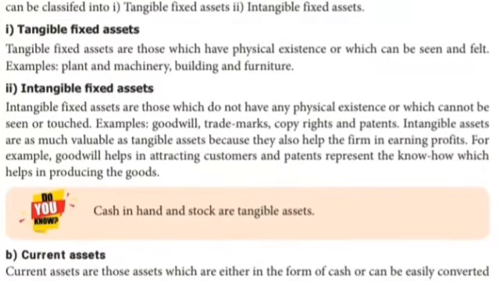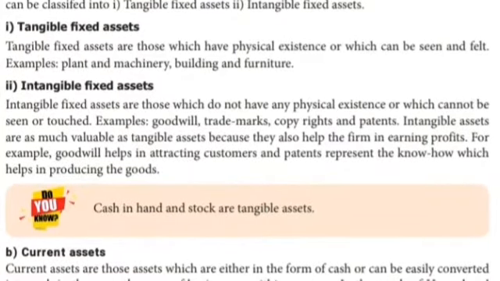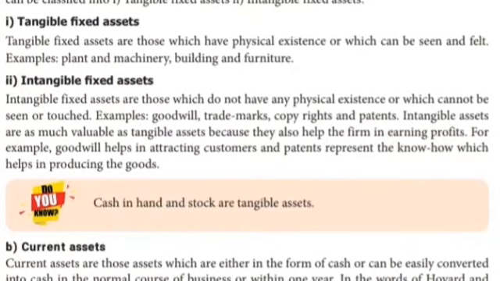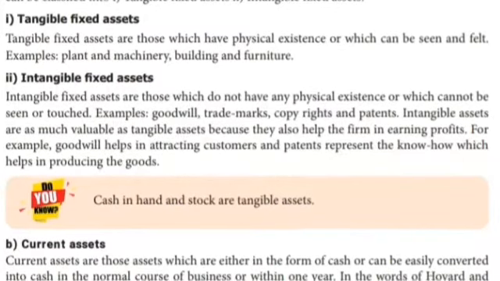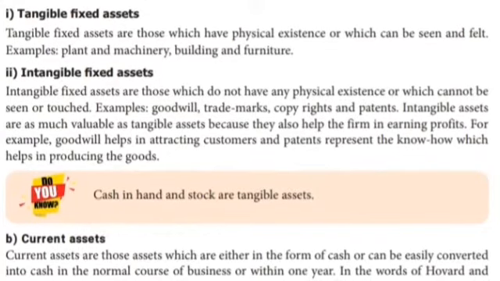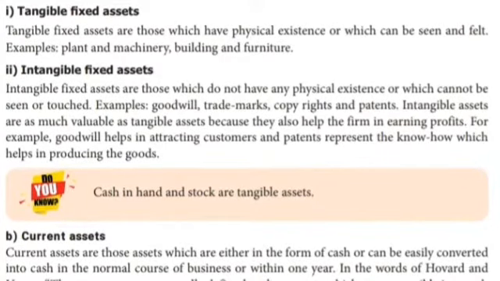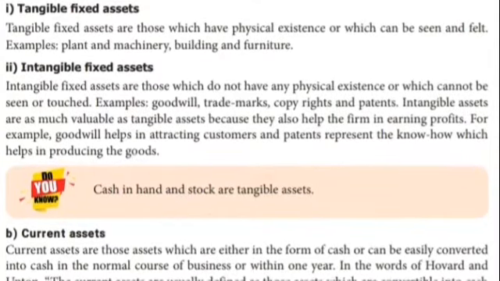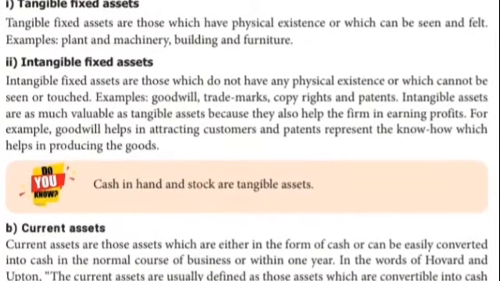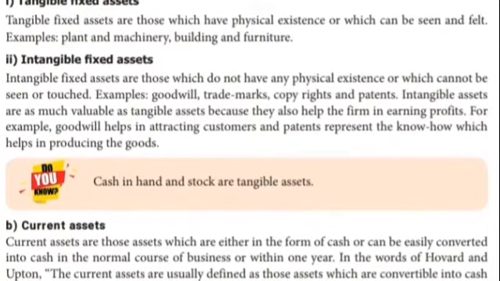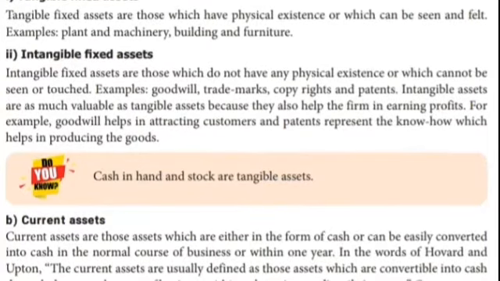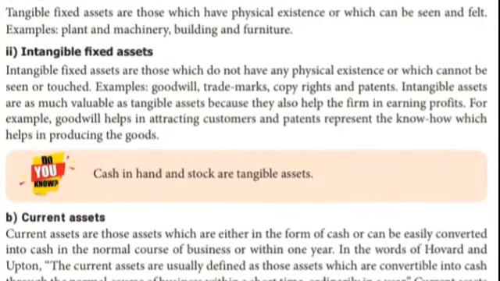Next, current assets. So first of all, fixed assets can be classified into two: tangible and intangible. Next one, current assets. Current assets are those assets which are either in the form of cash or can be easily converted into cash in the normal course of business within 1 year. In the words of Howard and Upton, current assets are usually defined as those assets which are convertible into cash through the normal course of business within the short term.